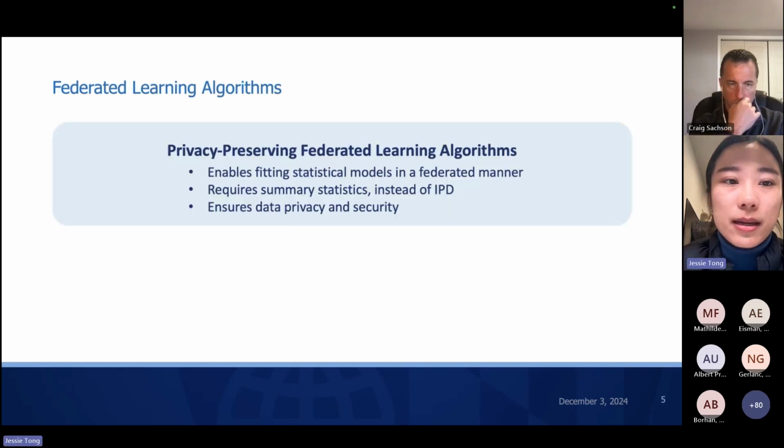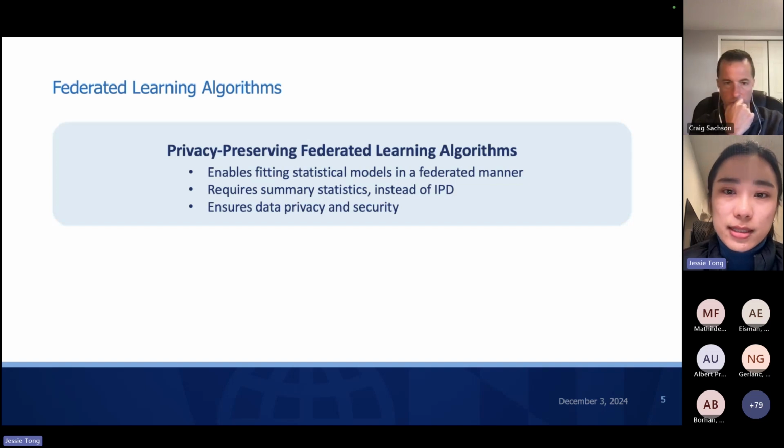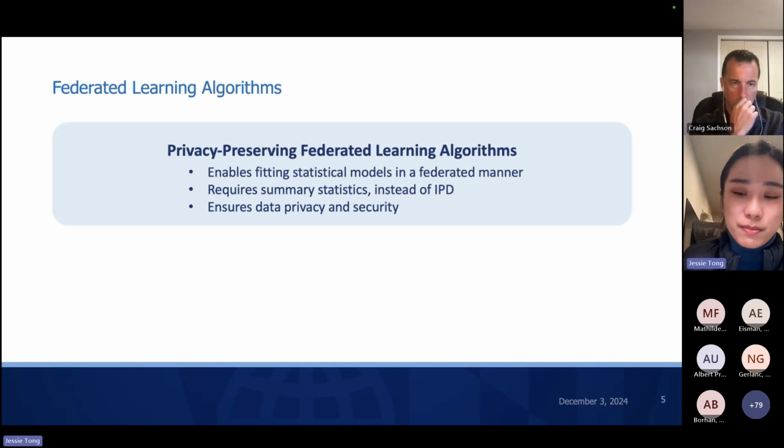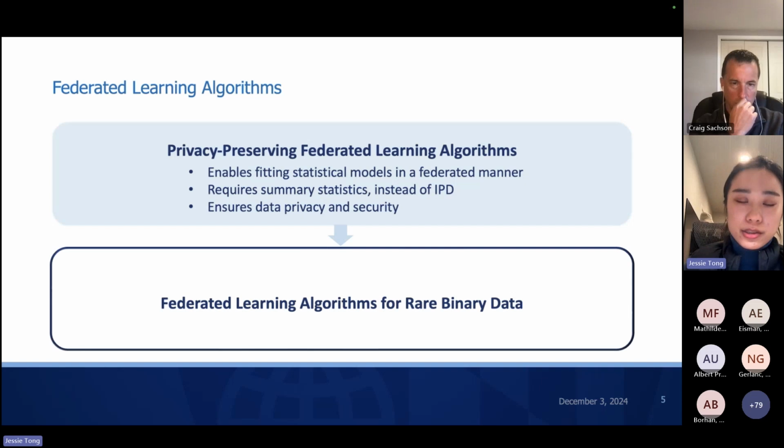That's why distributed versions, like privacy-preserving federated learning algorithms, have been developed. Compared with the meta-analysis method, these federated learning algorithms have a similar strategy: they only require summary level statistics to be shared instead of patient level data. In addition to summary level statistics, these algorithms enable fitting a statistical model in a federated manner, sometimes based on likelihood methods. And as I introduced at the very beginning, we need to develop federated learning algorithms to analyze rare binary data.